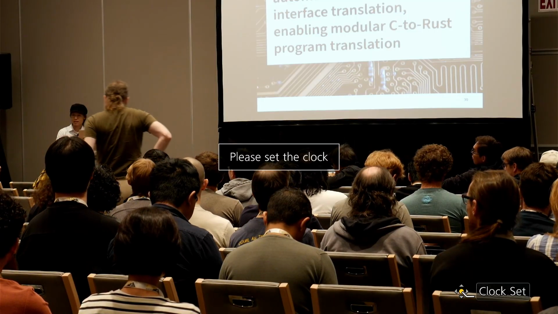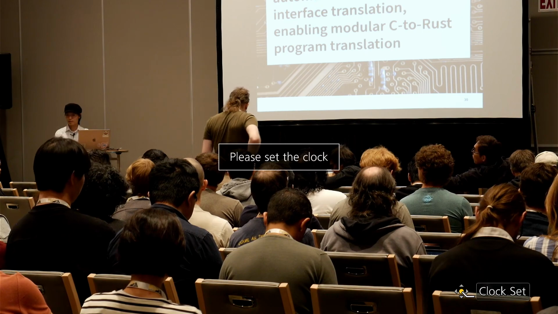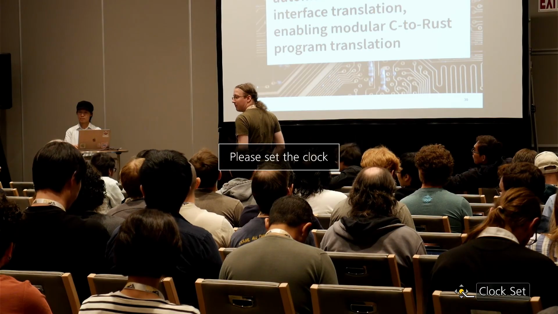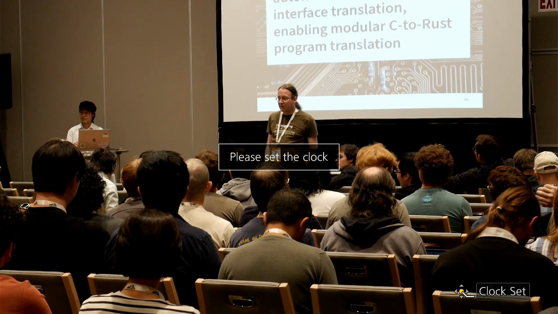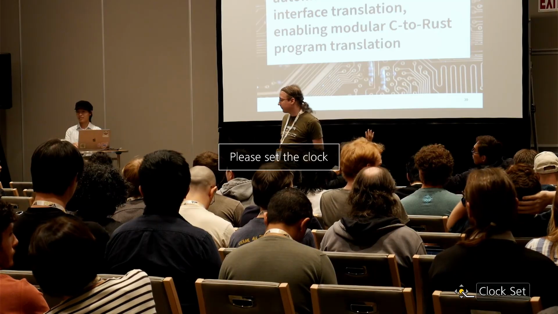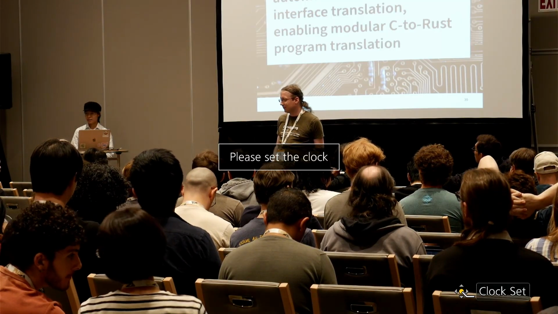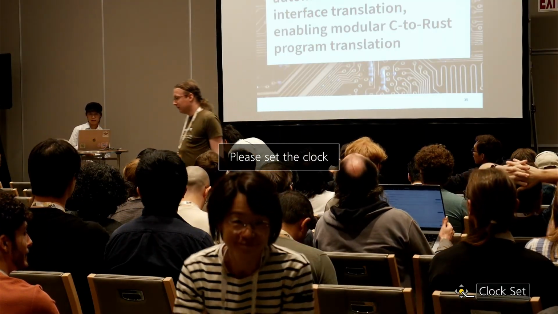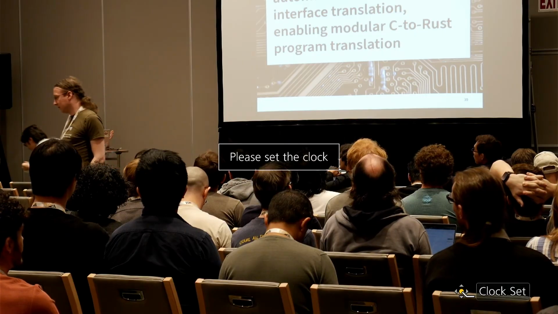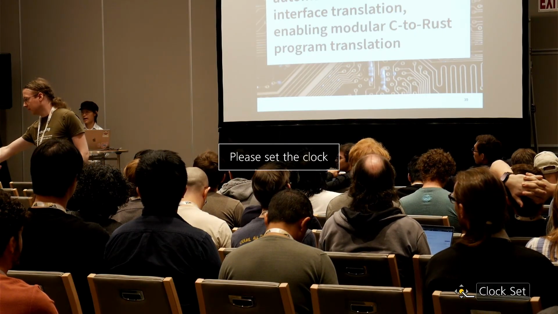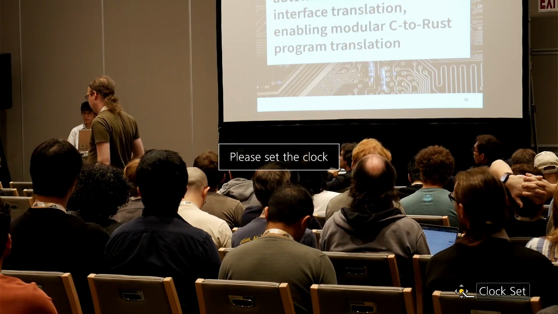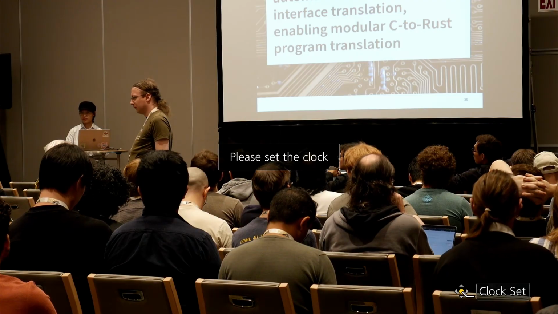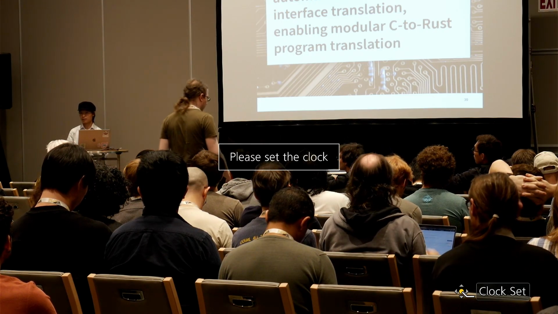Hi, great talk. So you gave an example of a linked list in the first place. What if that were a doubly linked list? How would your translator handle that? It would still work. Actually, it would use the same types. It would still use RCs of ref cells for both the forward pointer and the backward pointer. So yeah, it works just fine with a doubly linked list.